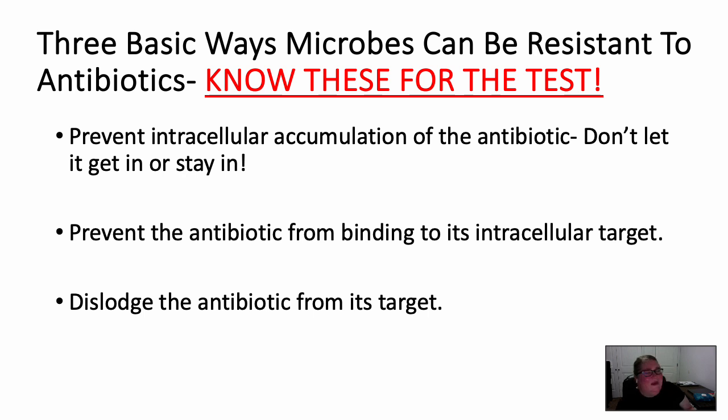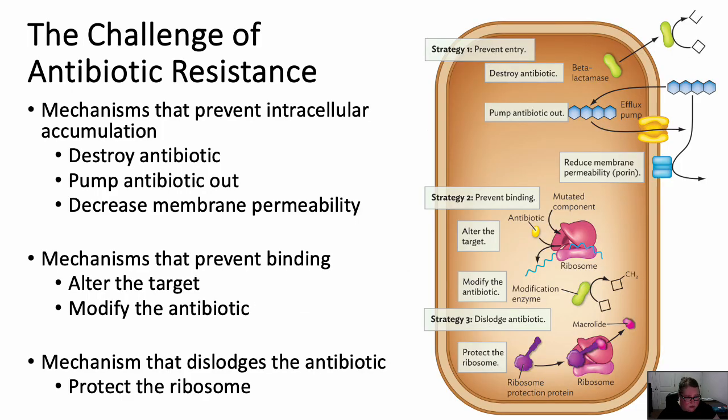And the third mechanism is we're going to dislodge the antibiotic from its target. Okay, so the antibiotic has bound to it. How do we get it off of its target if we're bacteria? Okay, so these are the 3 ways microbes can be resistant. Know these. Now, in conjunction with those 3 ways, we're going to talk about 6 mechanisms that they can do this. So all 6 of these fall underneath these 3 main ways for antibiotics to be resistant.